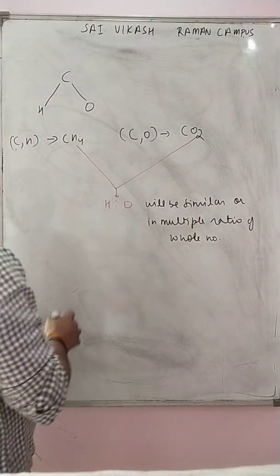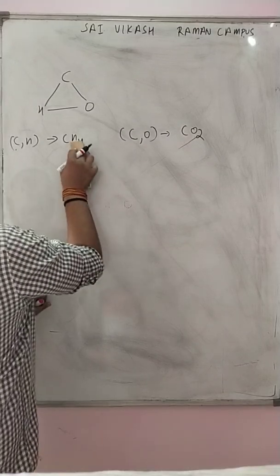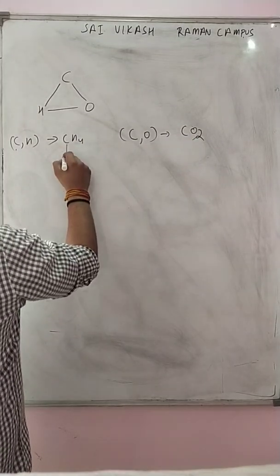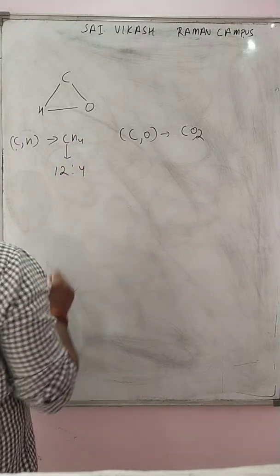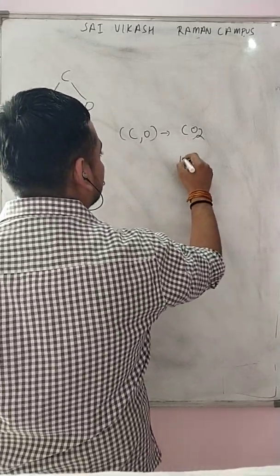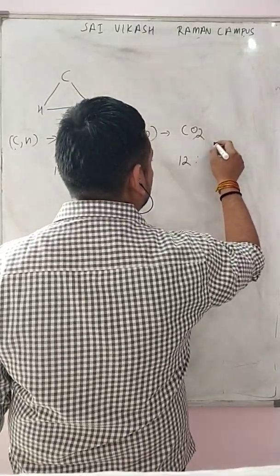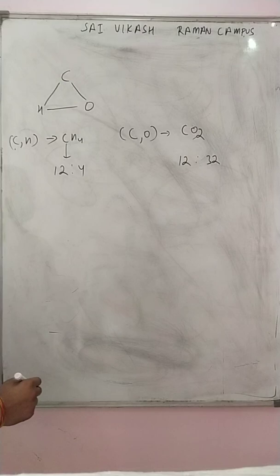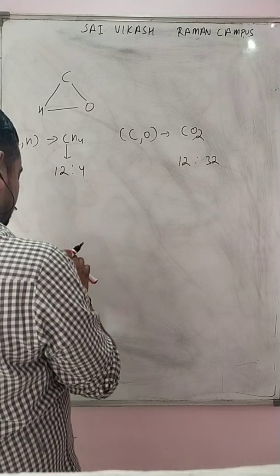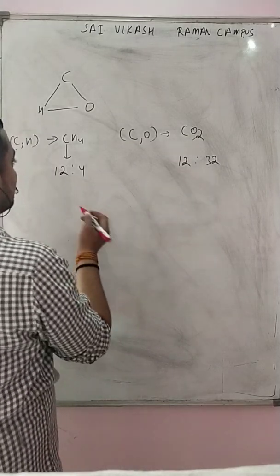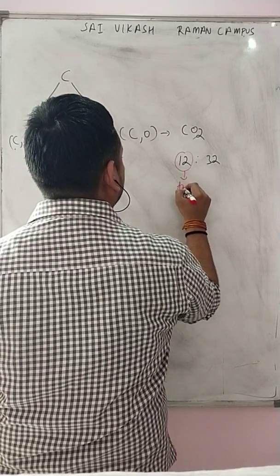Let us see how. Carbon, what is the mass of carbon? 12. What is the mass of hydrogen? 1, and 4 hydrogens means 12:4. Here what is the mass of carbon? 12. As we know, the mass of carbon is fixed. What is the mass of oxygen? It is 16 times 2, 32. So this one is fixed, this one is also fixed.